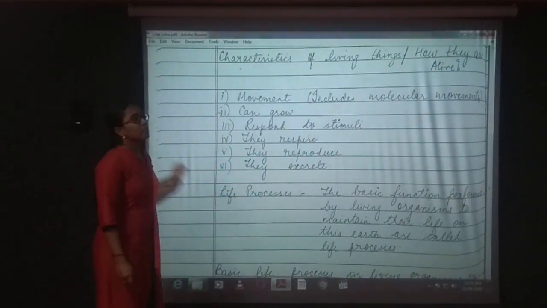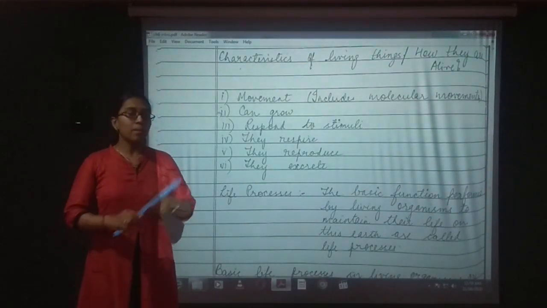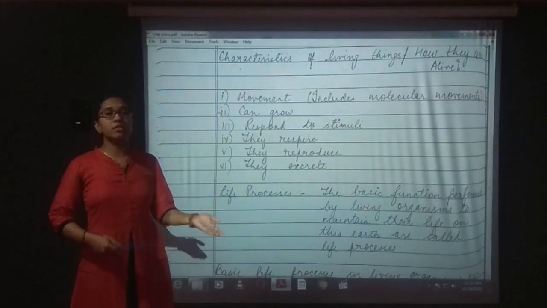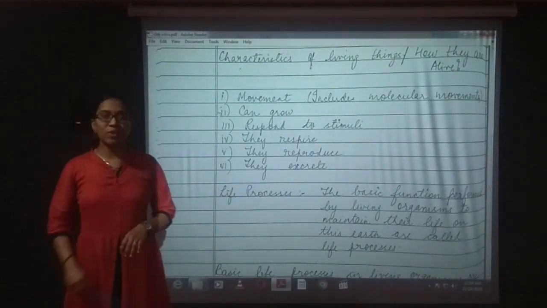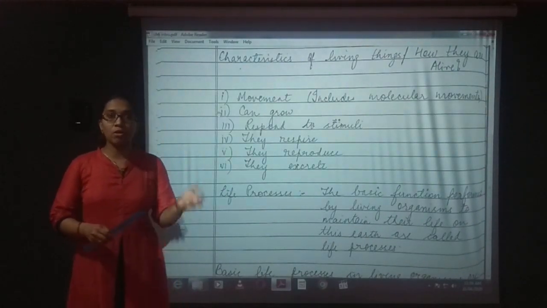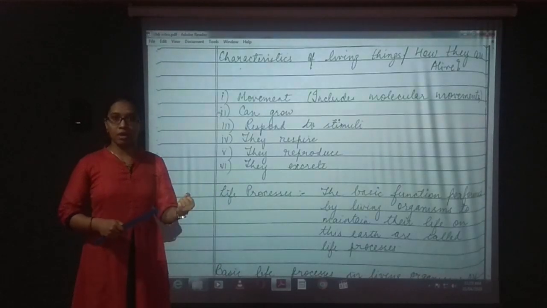Next, living things can grow. We know that living things can grow. We are growing. Plants can grow. So all these things are living things. Next, they respond to stimuli. Stimuli means, suppose we are feeling something hot or anything, there are receptors in our body. We can feel that the object is hot or anything.